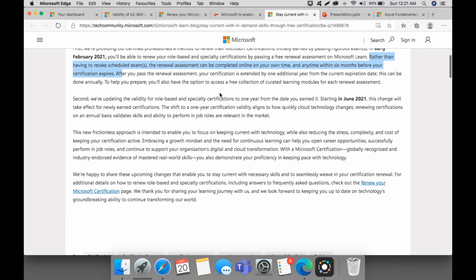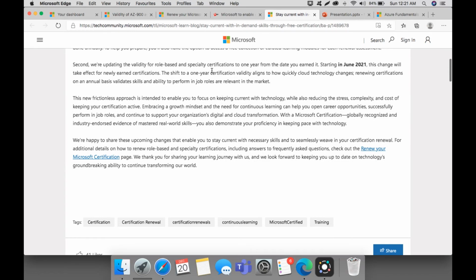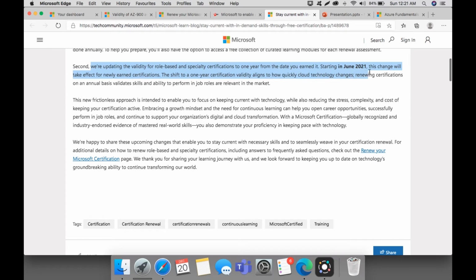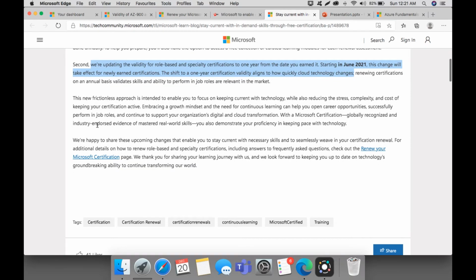Next, we are updating the validity of role-based and specialty certifications starting in June 2021. This change will take effect from newly earned certifications. The shift to 1-year certification validation aligns to how quickly cloud technology changes. Microsoft has limited it to 1 year because many changes are happening quickly on the cloud front.